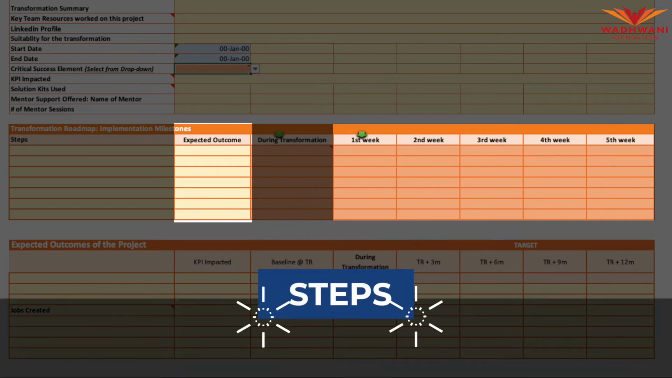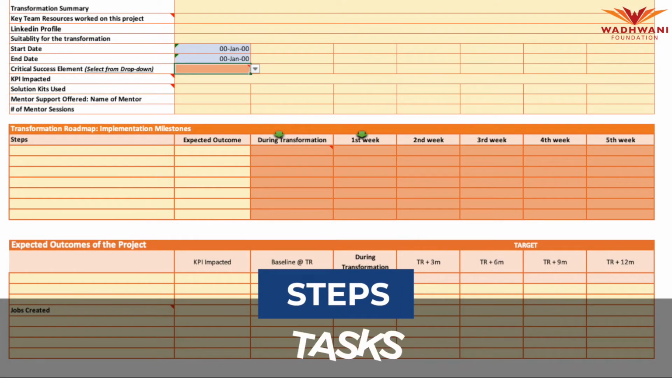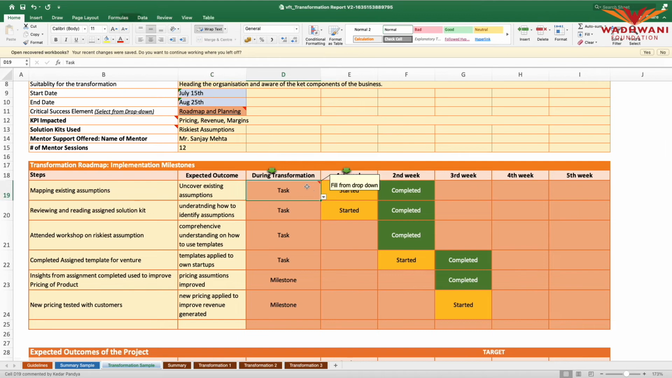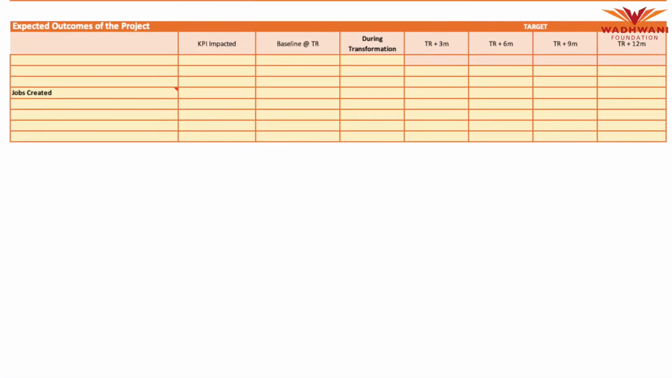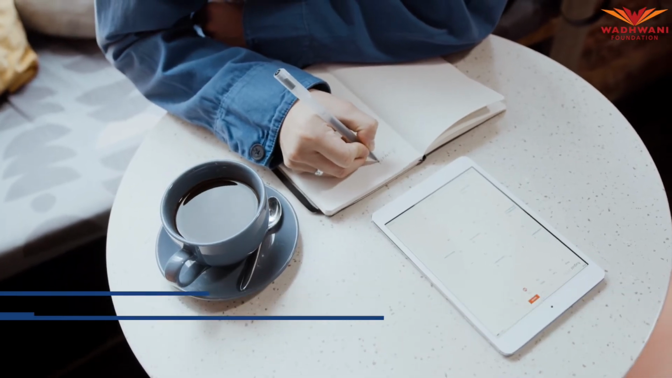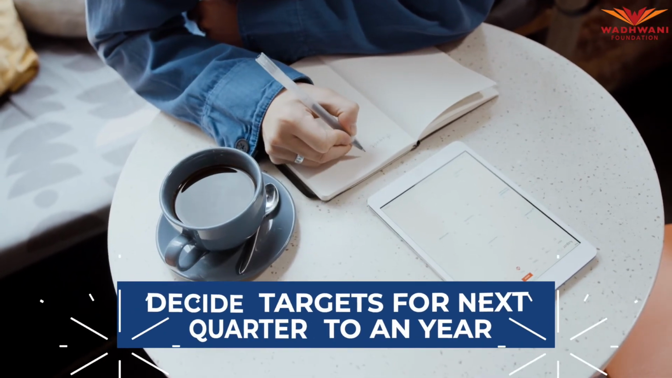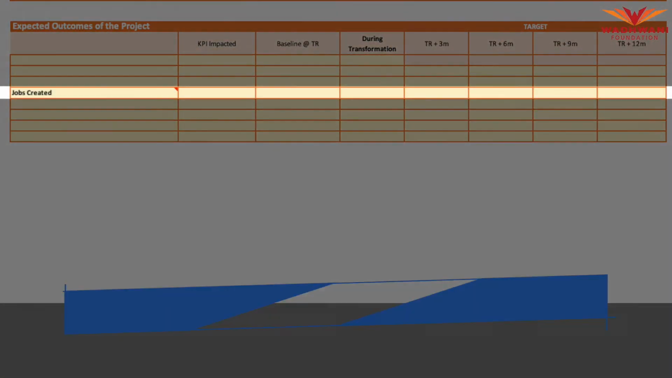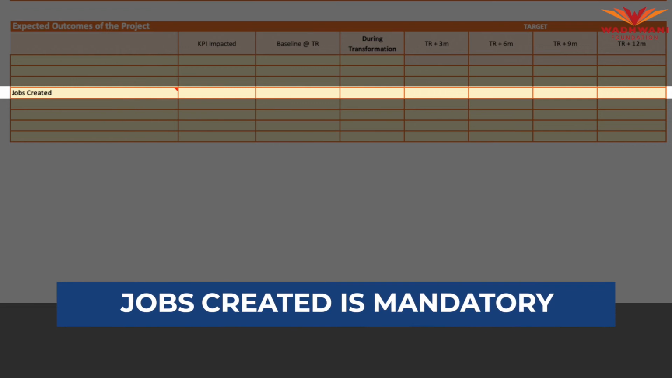Some of these steps may be activities or tasks, while a few may be milestones. Use the drop-down menu to select if the step is a task or milestone. The Outcome section helps you detail the expected outcome of each of the steps taken in the Roadmap section and decide the targets for the next quarter to a year. Do note that Jobs Created is a mandatory field.